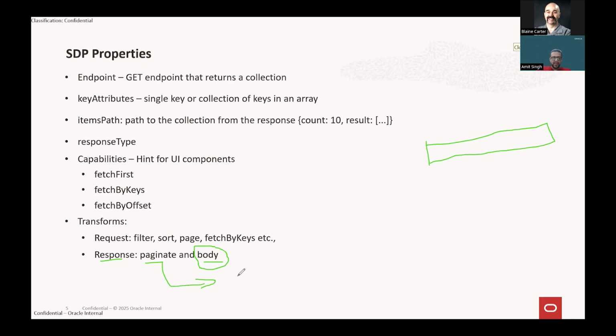Paginate. Okay, this we'll see in detail in our demo, but I'll just quickly explain. What paginate will do is, if we have more rows to fetch, like in my table I'm displaying 25 records, but if I need to fetch more rows, I'll scroll down. Right? So SDP needs to keep track of whether there are more rows available in my endpoint or not. So this paginate property, or this paginate function, will help us write custom code which will help SDP to track it. We'll write the code and see in detail how this helps us.